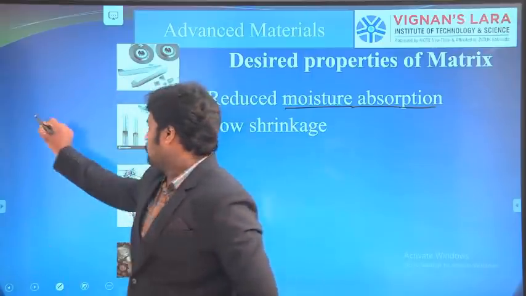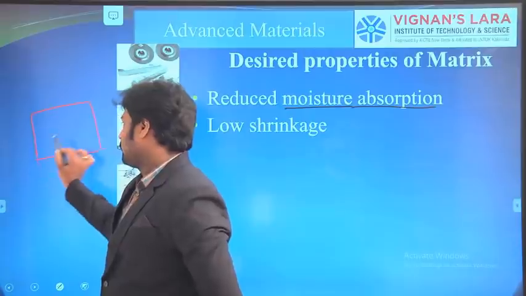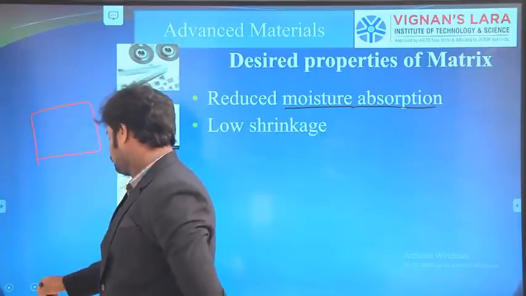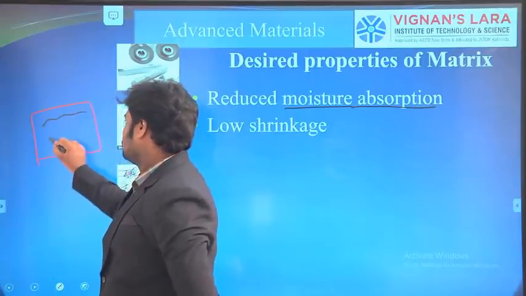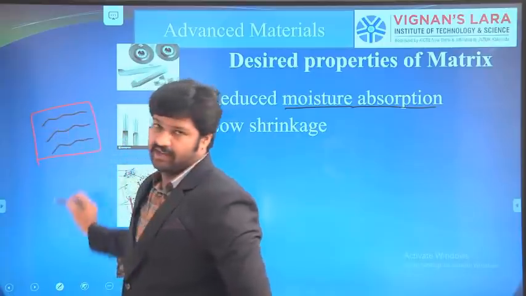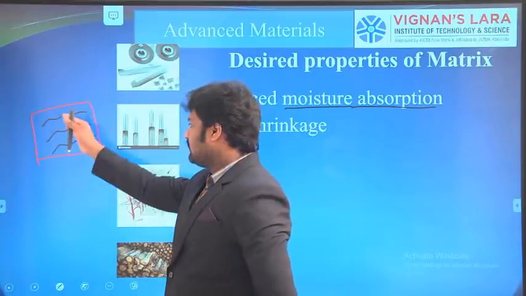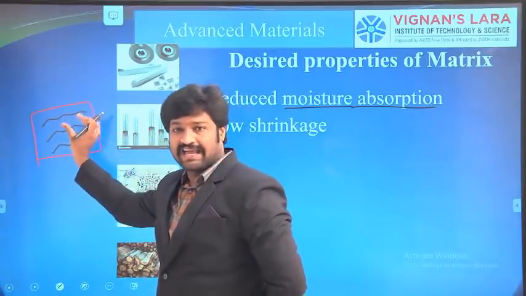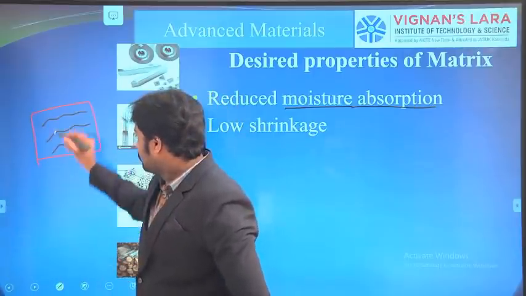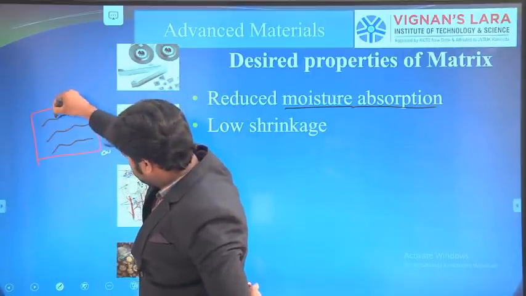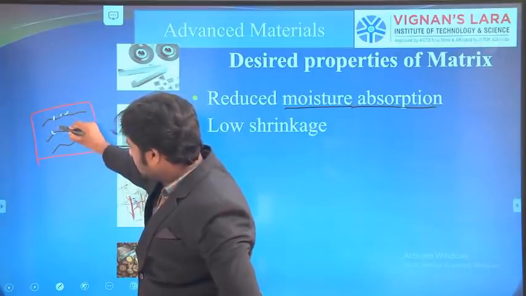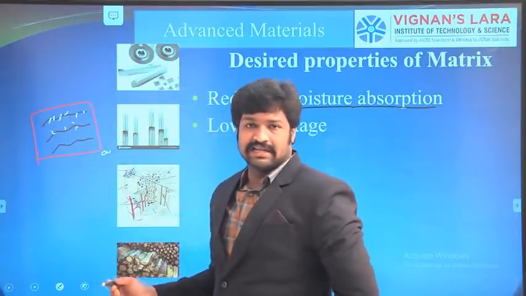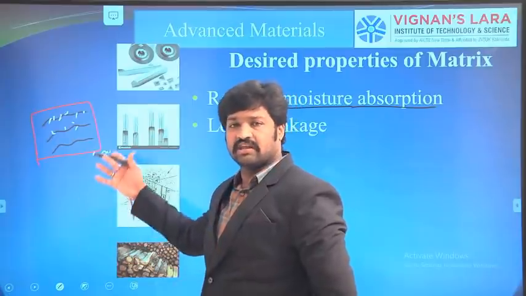So if we consider a composite having a number of reinforcement materials and the remaining portion as the matrix material, if the matrix material is shrinking or expanding, it may lead to compressive as well as tensile stresses on the reinforcement materials.